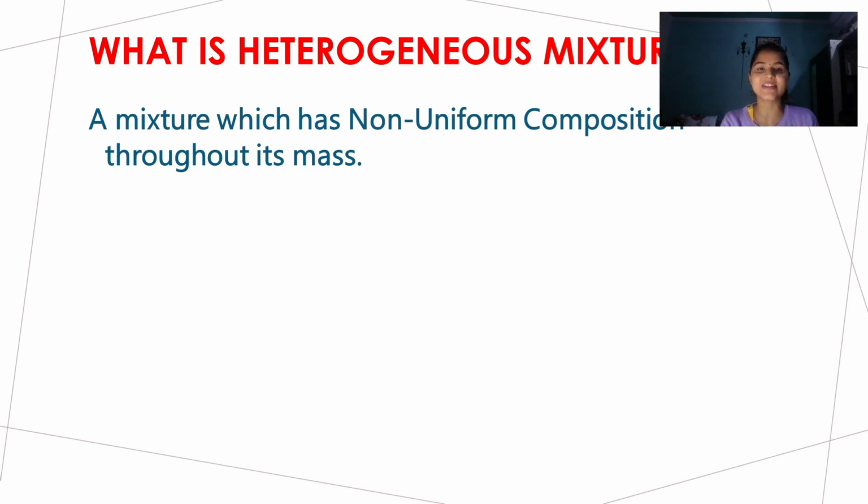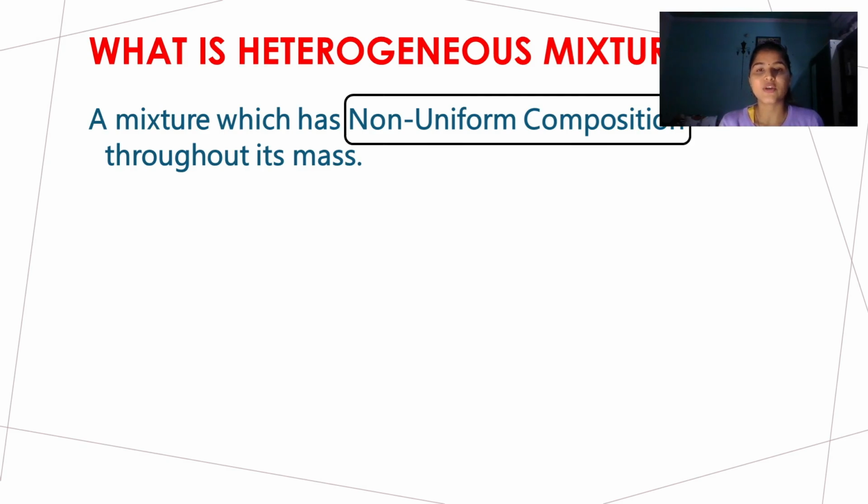It can be three particles together, it can be one particles together all over the mixture. Clear? The main property of it, like we have a property of homogeneous, it is also having its property. Its main property is that its particles can be seen by naked eyes, whereas in homogeneous we cannot see the particles with the naked eyes.